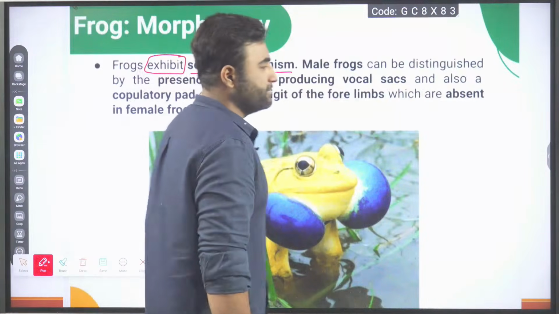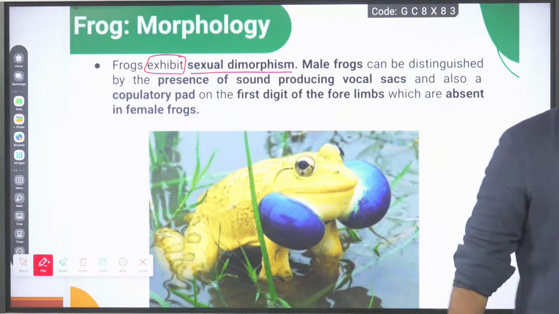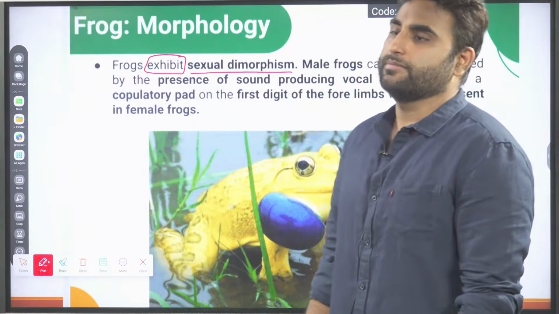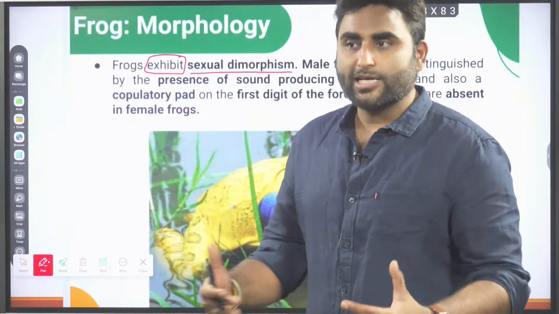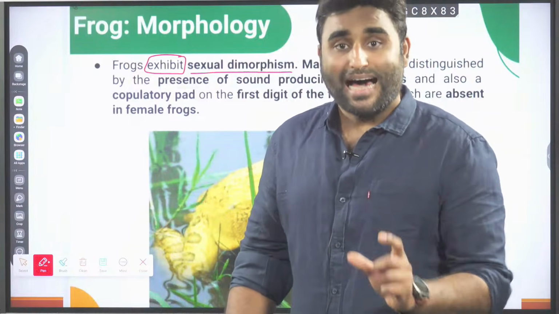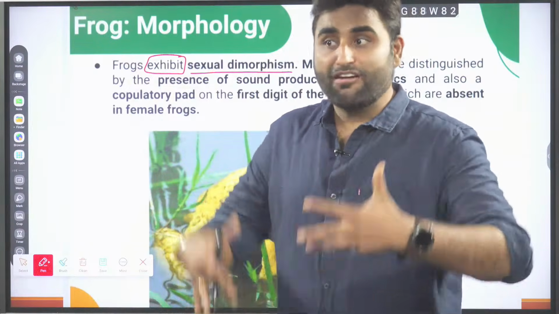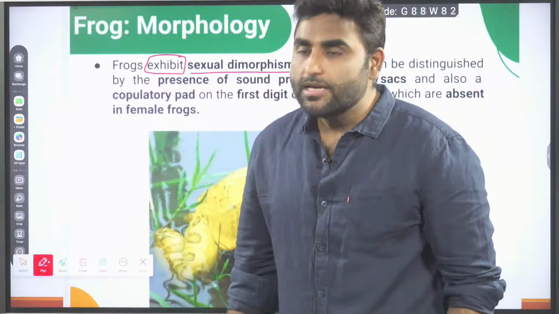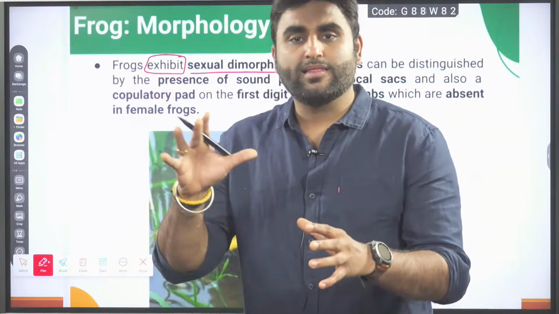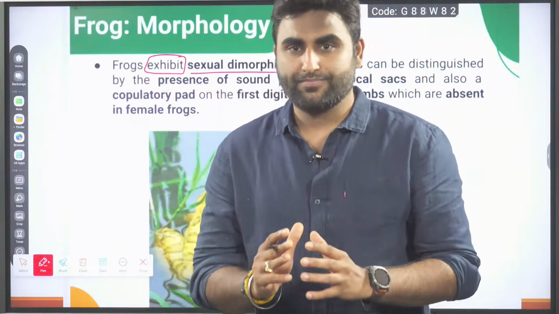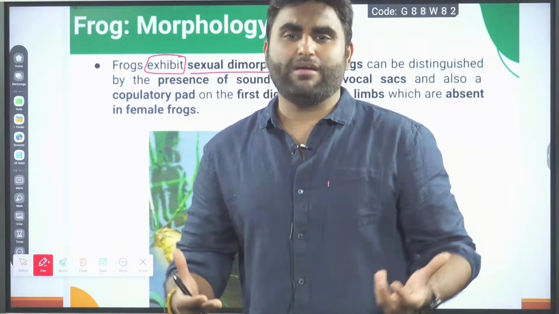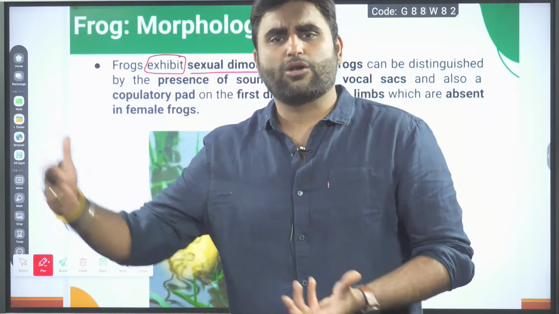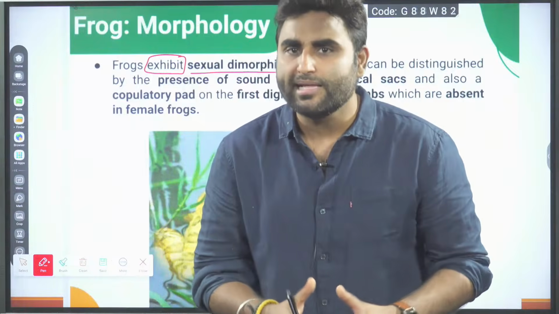Frogs exhibit sexual dimorphism. What is the meaning of sexual dimorphism? Sexual means sex. Di means two. Morph means external morphology. So it is the differences between the male and female of a species, the difference in the morphology of male and female. Like in humans, functional mammary glands are only seen in females, not in males.